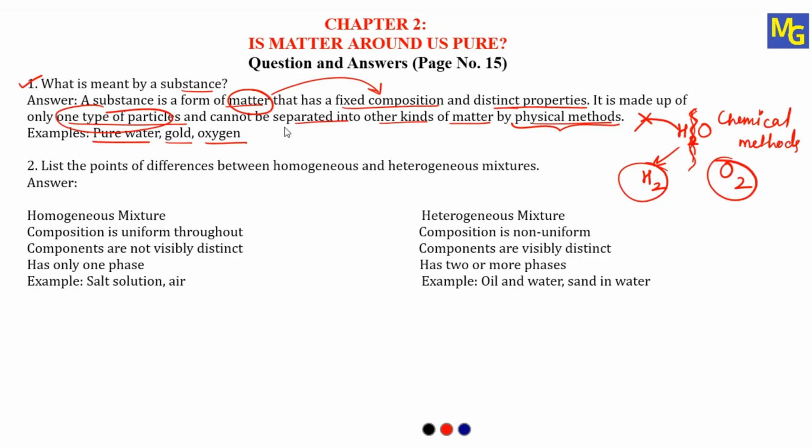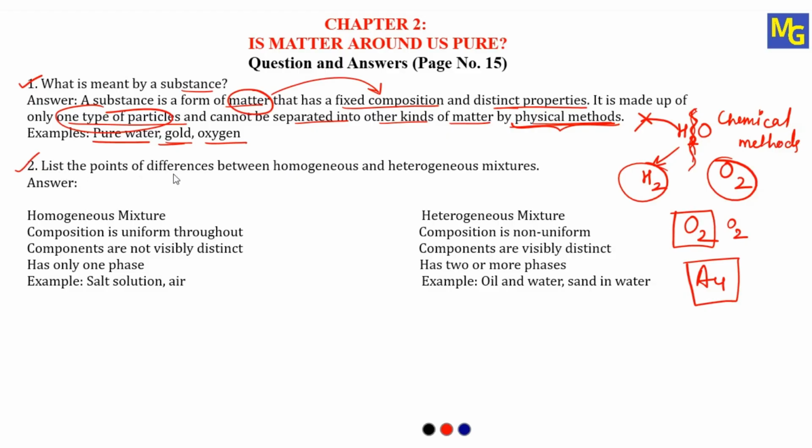So, according to the definition, a substance is the one which we cannot separate by using just physical methods. The other examples are oxygen and gold. Oxygen is O2, gold is Au. If we consider gold, it consists of just Au atoms, so it is pure. Oxygen gas consists of just O2 molecules, so it is also pure, which is called a substance. Now we will see question number 2.